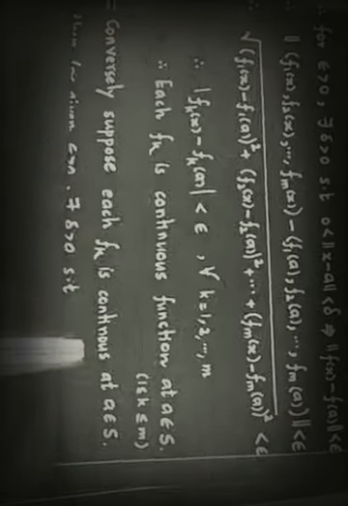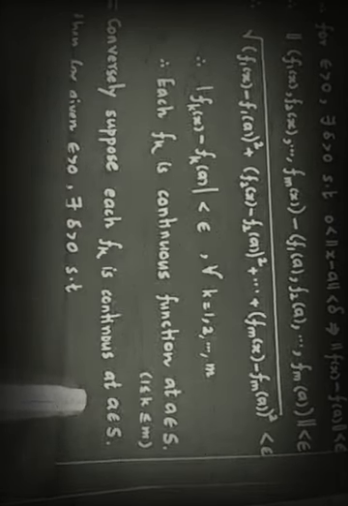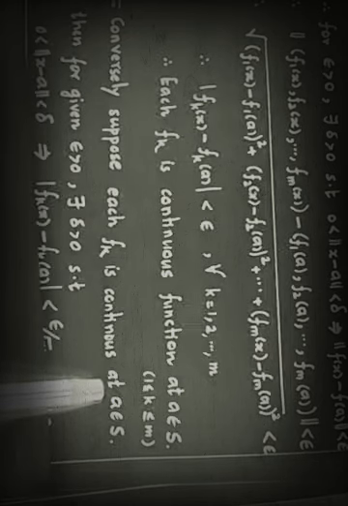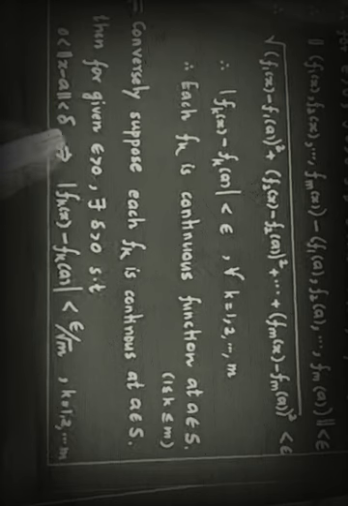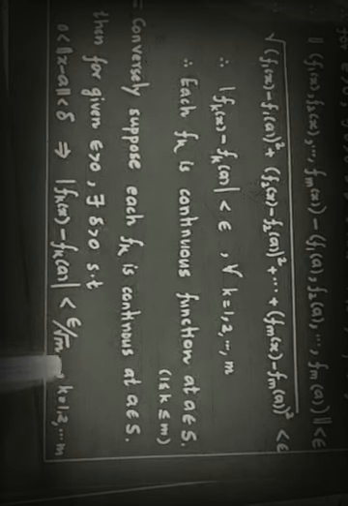continuous at a belonging to S. Then by definition, for given epsilon positive, there is delta positive such that the norm of x minus a less than delta implies |fk(x) minus fk(a)| is less than epsilon upon root of m. This is the adjustment, because epsilon upon any positive number will be less than epsilon.